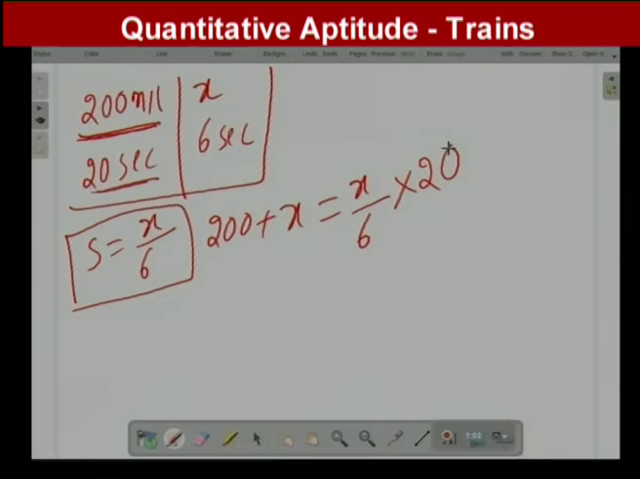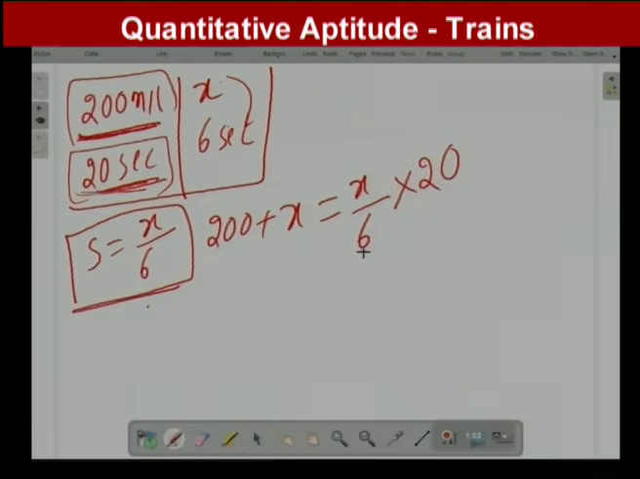I repeat the question once again. In the first case, the train length is x meters. In the second case, the platform length is 200 meters. The train is crossing a platform in 20 seconds. Again, the same train is crossing a telephone pole in how many seconds? 6 seconds. So from this case we can find out the speed.